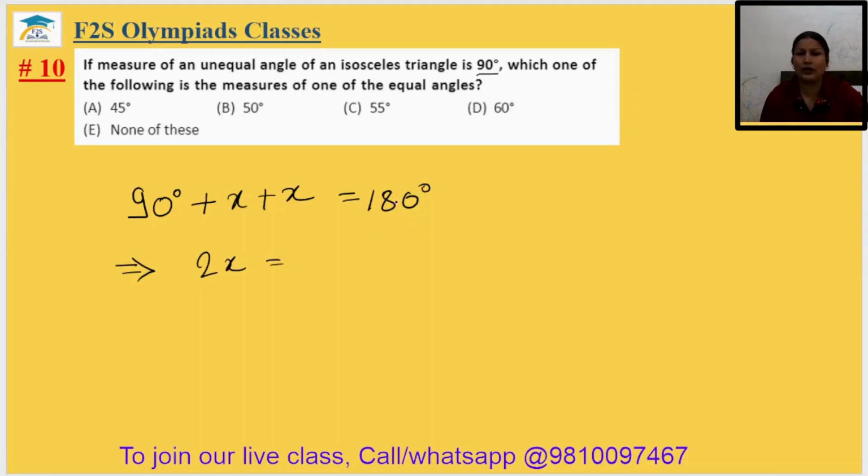2x equal to 180 minus 90, it will be 90 degree. X will be equal to 45 degree. So it means option A. 10th answer will be option A.